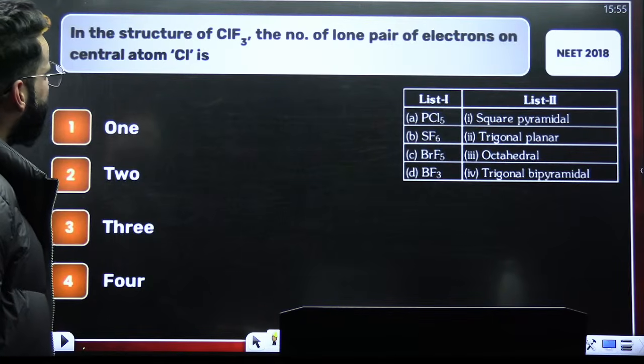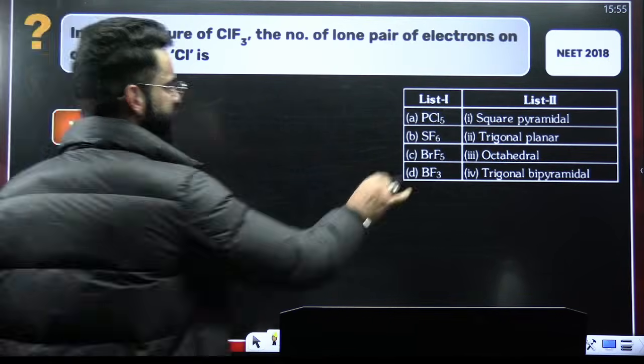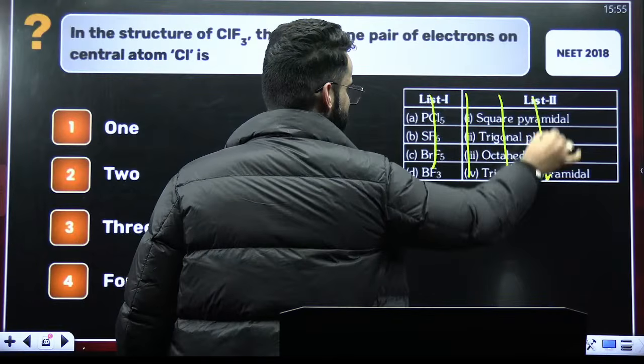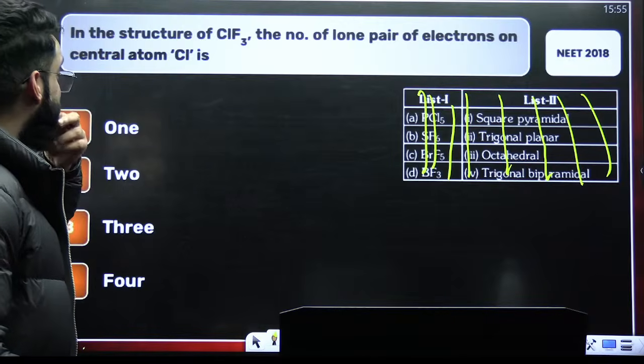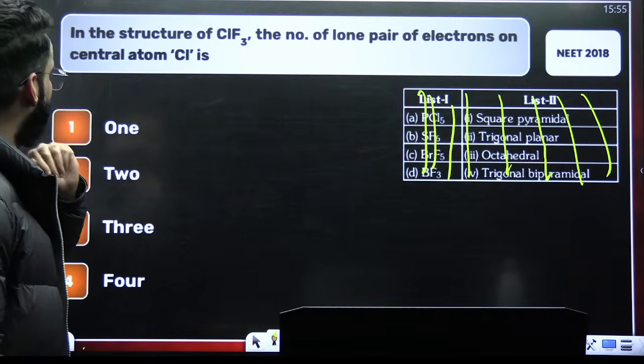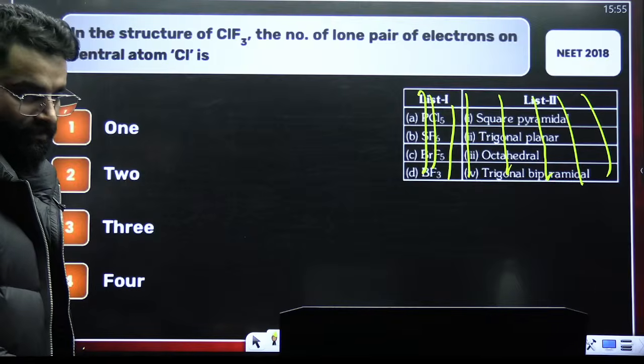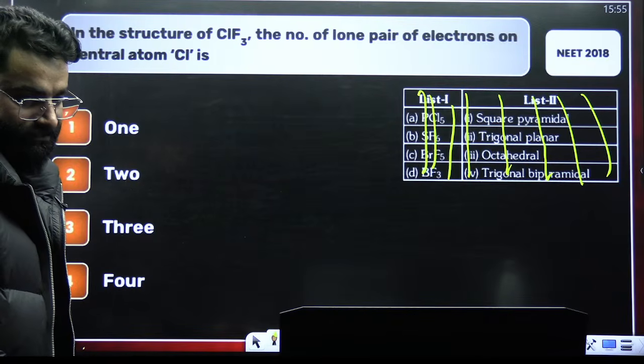In the structure of ClF3, the number of lone pairs. Okay, ignore this table here. This is by mistake. It was a part of the last question. In the structure of ClF3, the number of lone pairs of electrons on the central chlorine. Check it out quickly, guys.